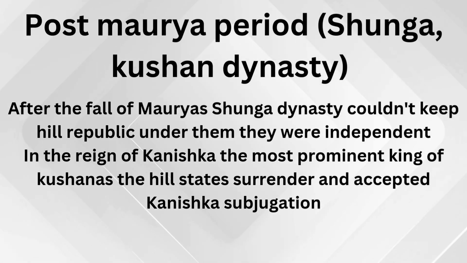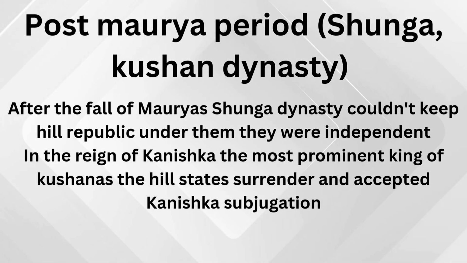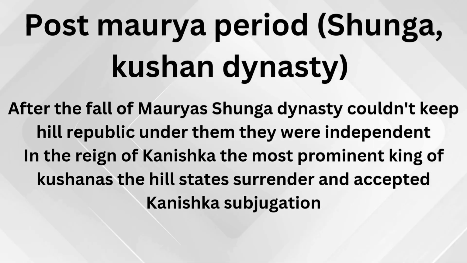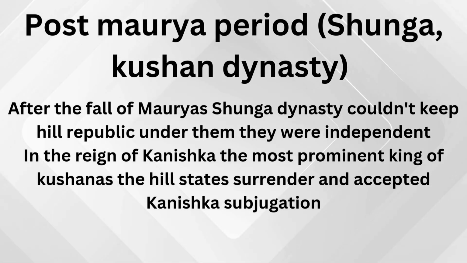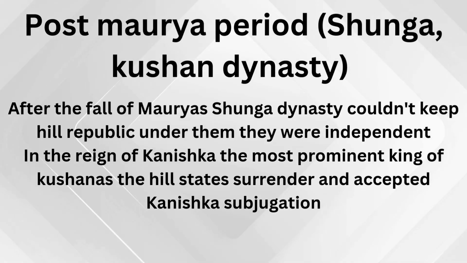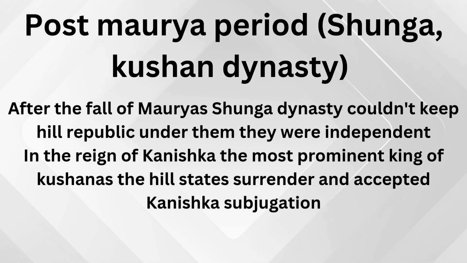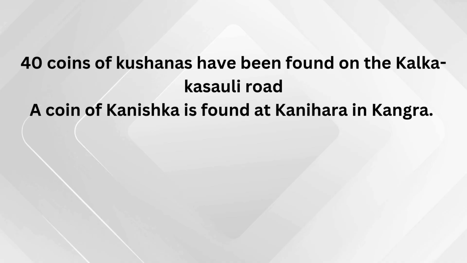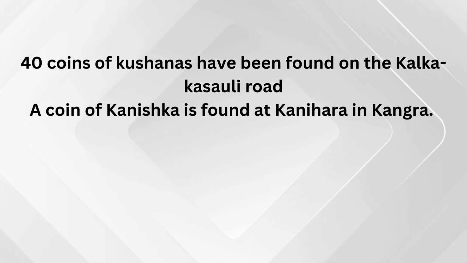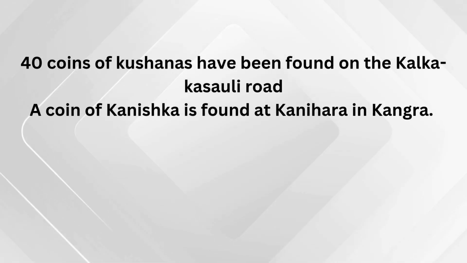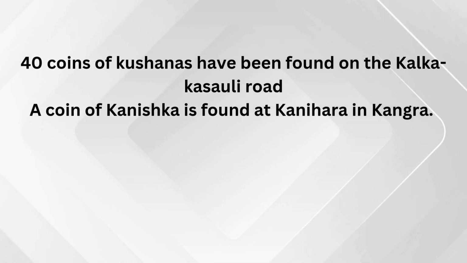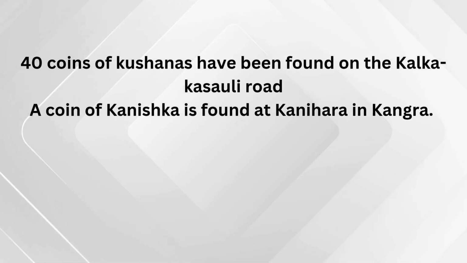After the fall of the Mauryas, the Shunga dynasty couldn't keep the Hill Republics under them, and they were independent. In the reign of Kanishka, the most prominent king of the Kushanas, the hill states surrendered and accepted Kanishka's subjugation. 40 coins of the Kushanas have been found on the Kalka-Kasauli road. A coin of Kanishka is found at Kanahara in Kangra.